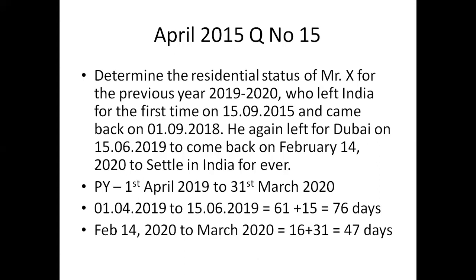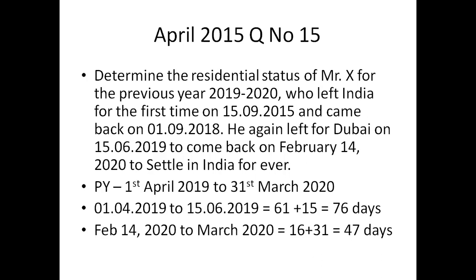If the person does not stay 182 days in the previous year, then you have to satisfy 60 days, in addition to the 4 previous years put together 365 days. We have to stay in India so that he satisfies basic condition 2.